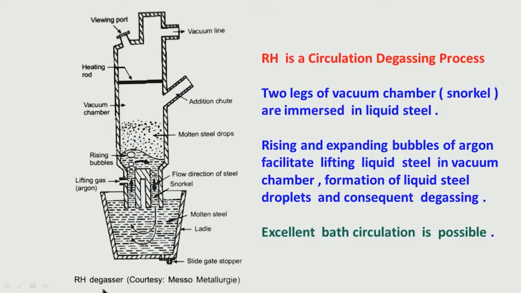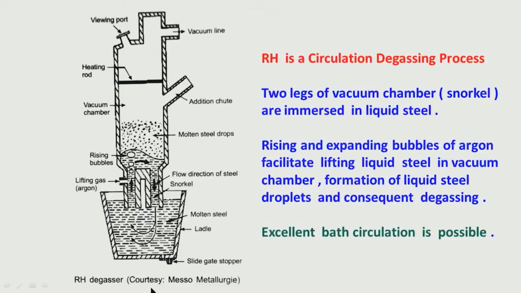The name suggests RH degasser, that means degassing is possible, that means there has to be a possibility of creating vacuum, then only degassing is possible. So, what it does, this is very interesting, this is somewhat different from the other degassing processes. I have told you there may be VD, that means vacuum degassing, there may be a VAD process, that means vacuum arc degassing, where along with degassing you can create arcing, that means you can increase the temperature.